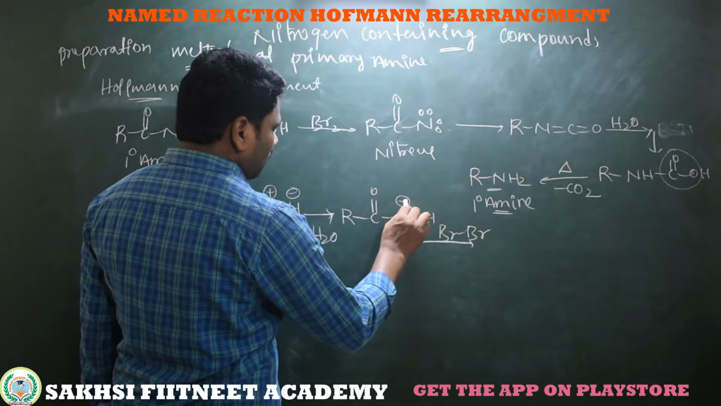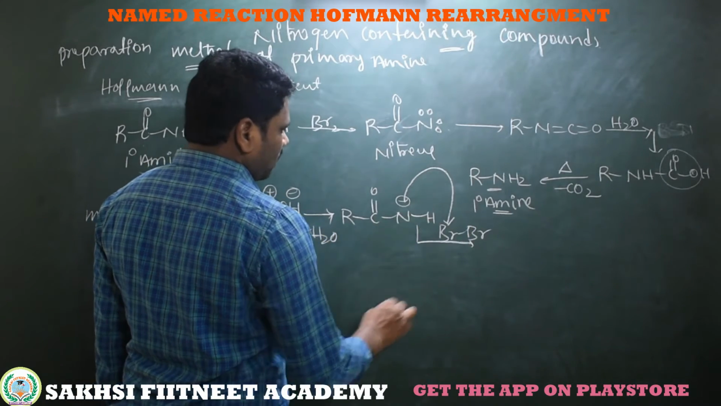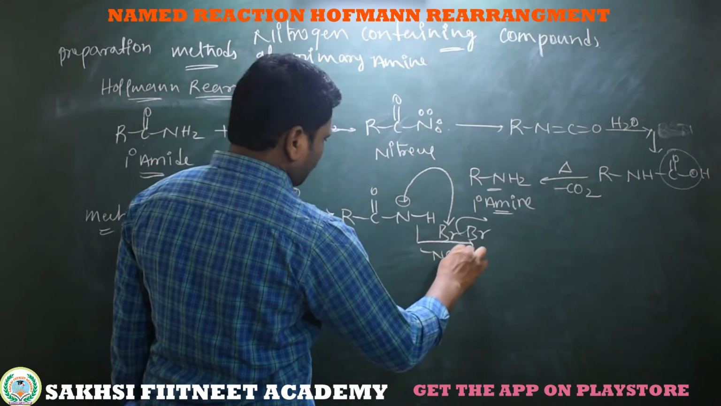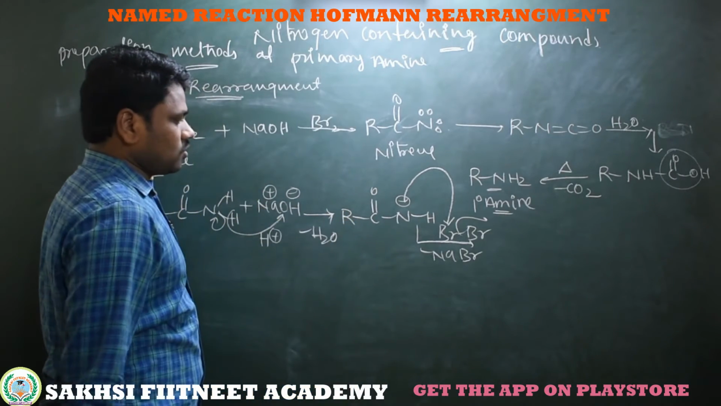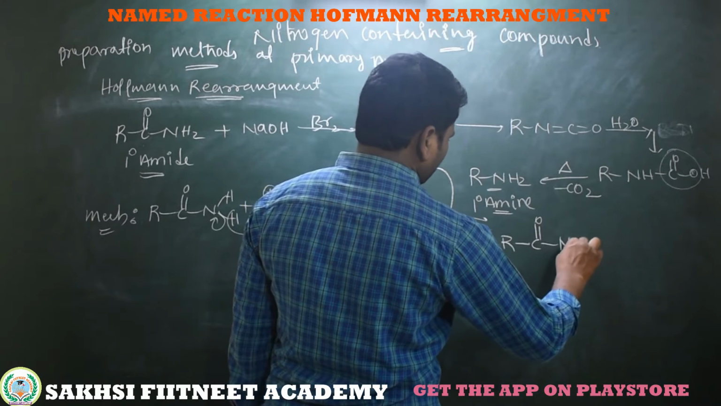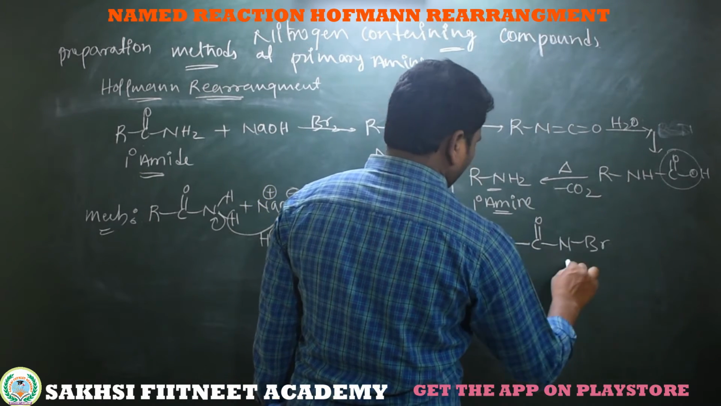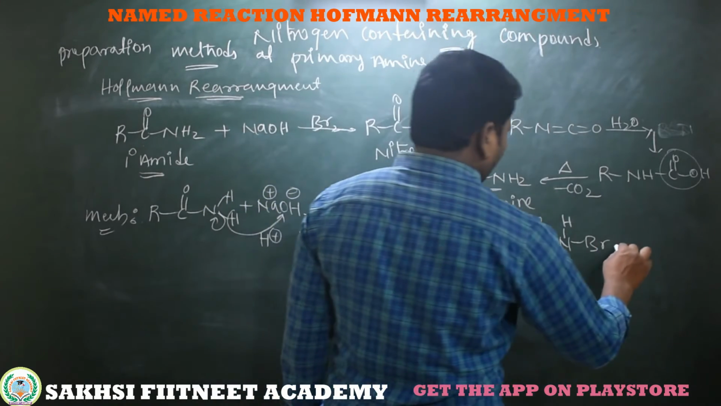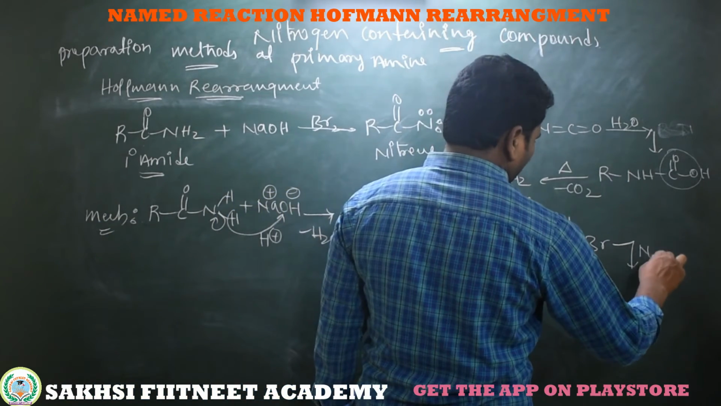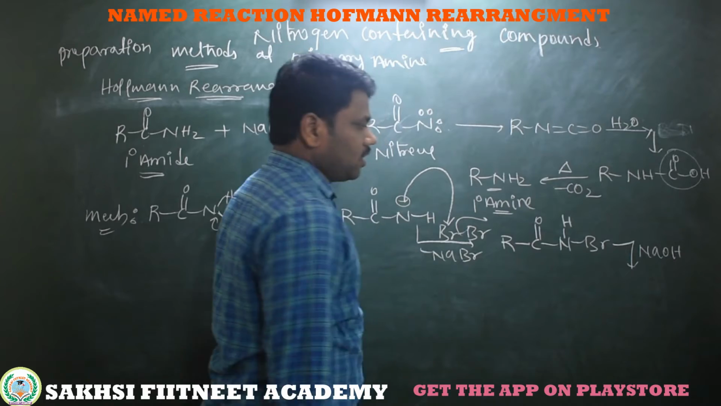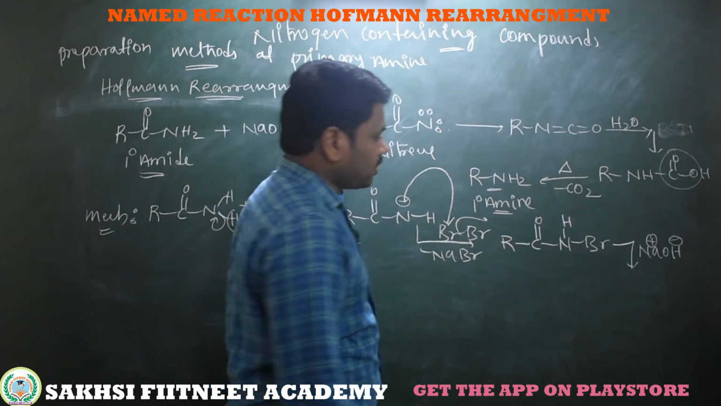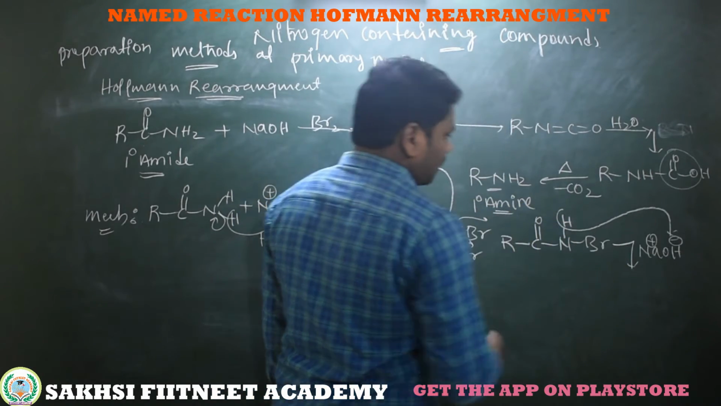See here, this nitrogen's non-bonded electrons are attacking this Br plus, and Br minus comes outside, Br minus with Na plus becomes NaBr. So we are getting the next intermediate, RC double bond O bonded to nitrogen having a bromine bond and here hydrogen. Again, this next step undergoes deprotonation once again, treating with a base. Here it's Na plus OH minus, see here, this H plus is abstracted by OH minus.